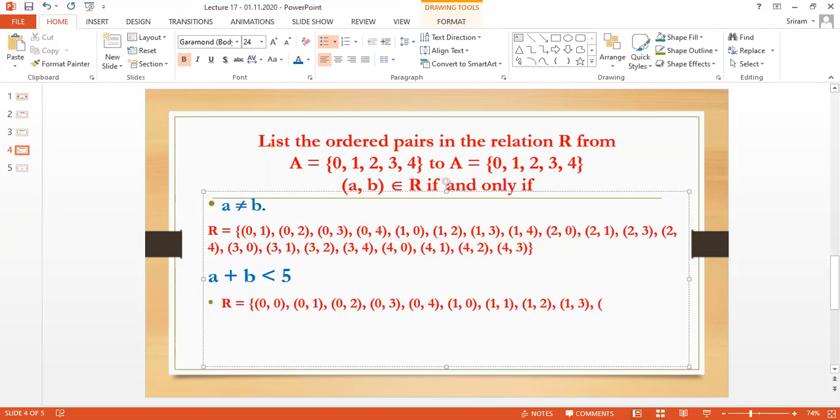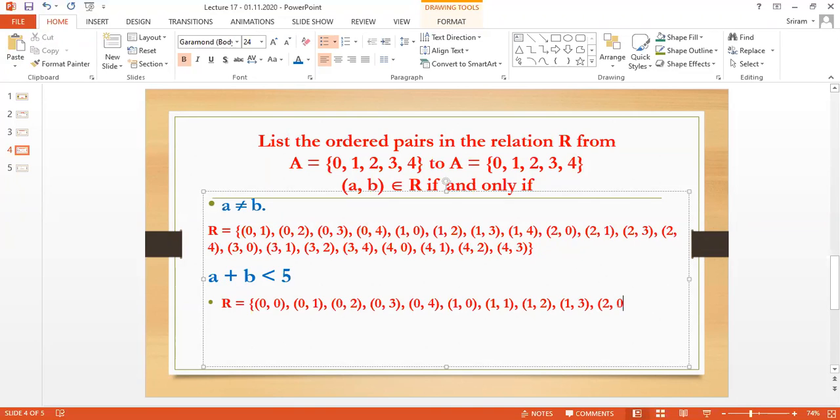Shall I take 1, 4? No, because the value is 5. So I don't want this. I cannot take it because the value should be smaller than 5. So I can take the total only up to 4. So in the same idea, next I am going to check with the next pair.